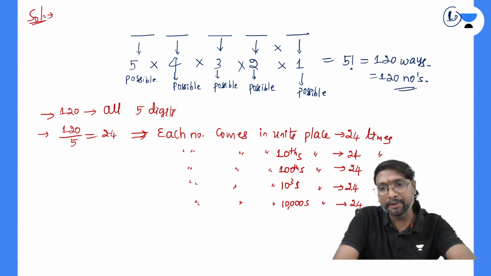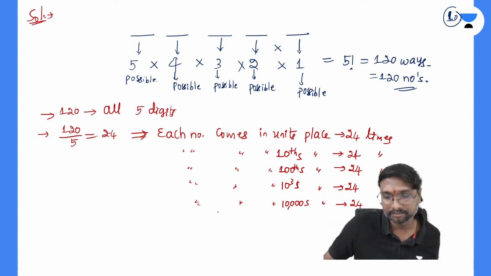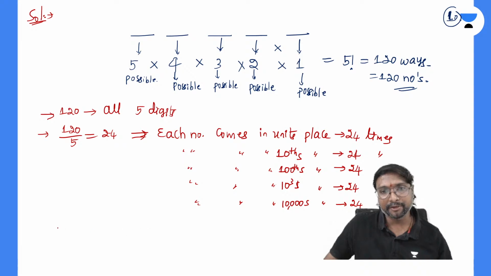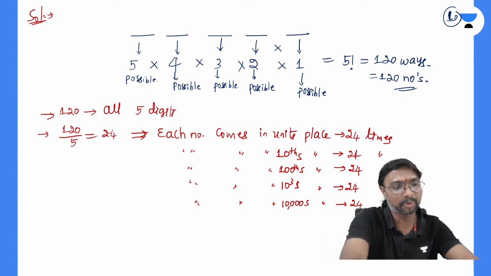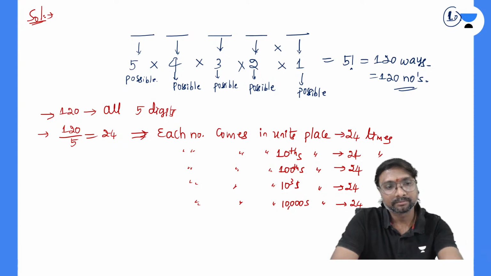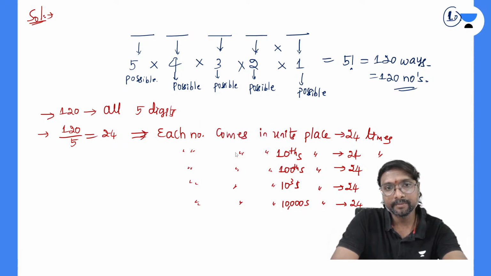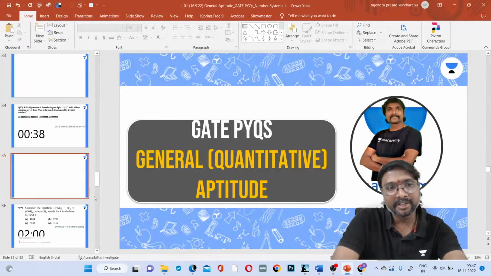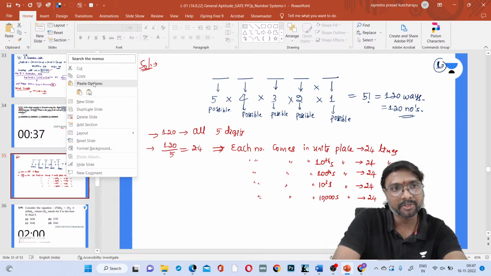So is that point clear, everyone? Is this point clear, all of you? Hello, mic testing 1 2 3. Everyone, is this point clear? If this point is clear, then tell me and we'll try to proceed further. Each number comes in each and every location that many times, right? Is this clear?